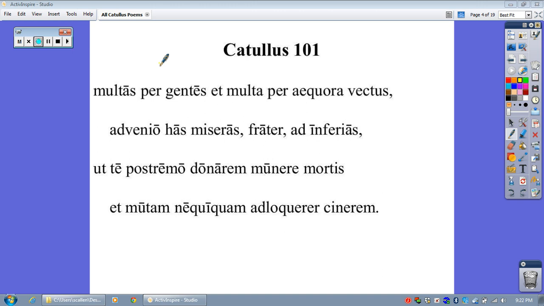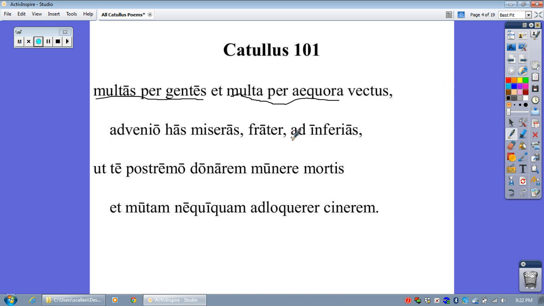Okay, so looking at it, probably what gets our attention almost immediately is that there are two prepositional phrases in the first line. Sorry about the color, that was not what I intended. One is right here with multas per gentes. And where do we see another one? Right here, multa per aequora. Moving on, do we see any other prepositional phrases?